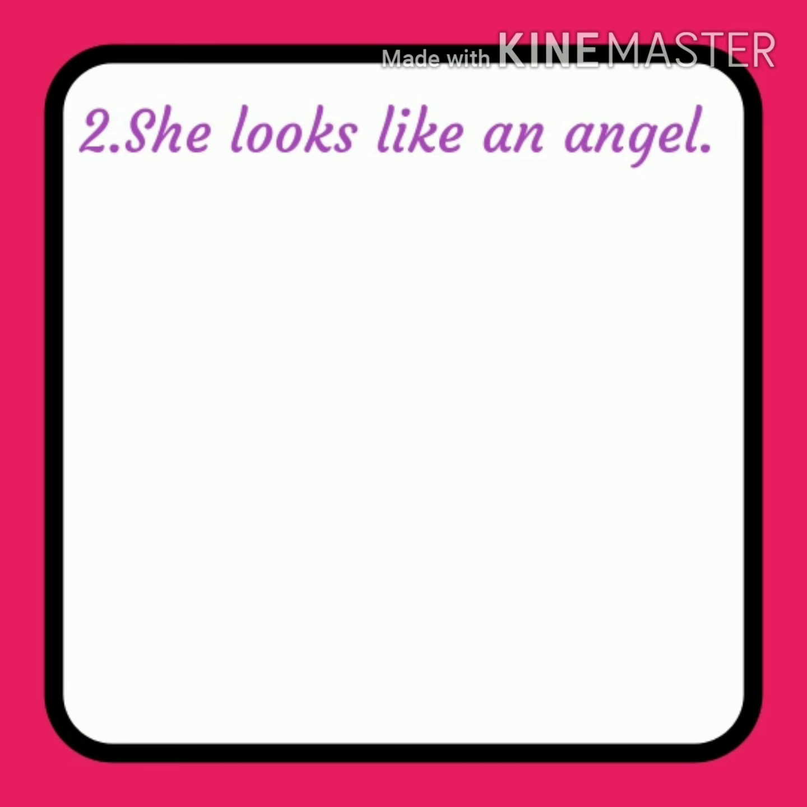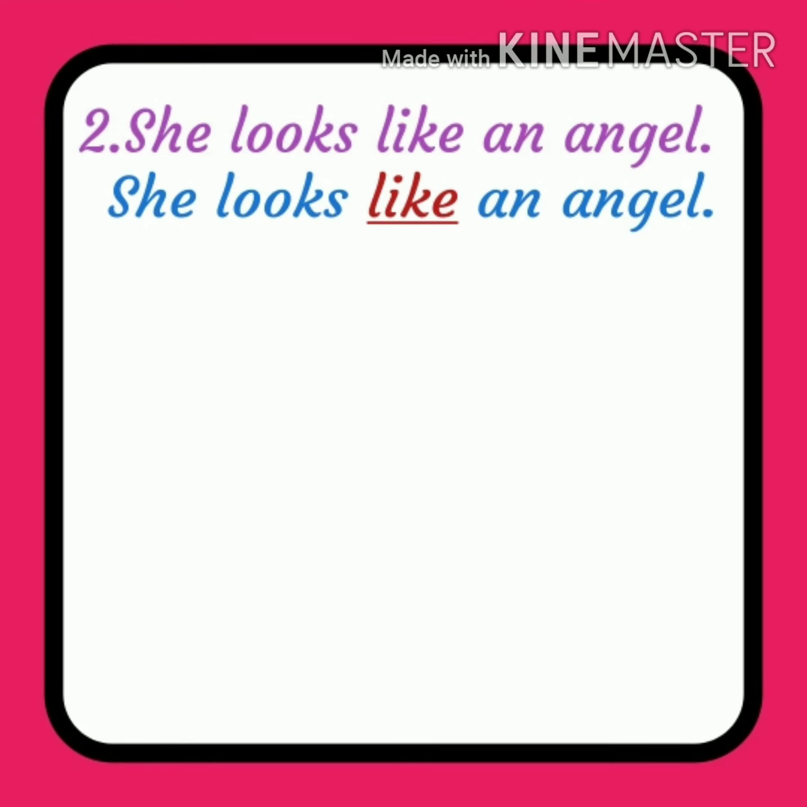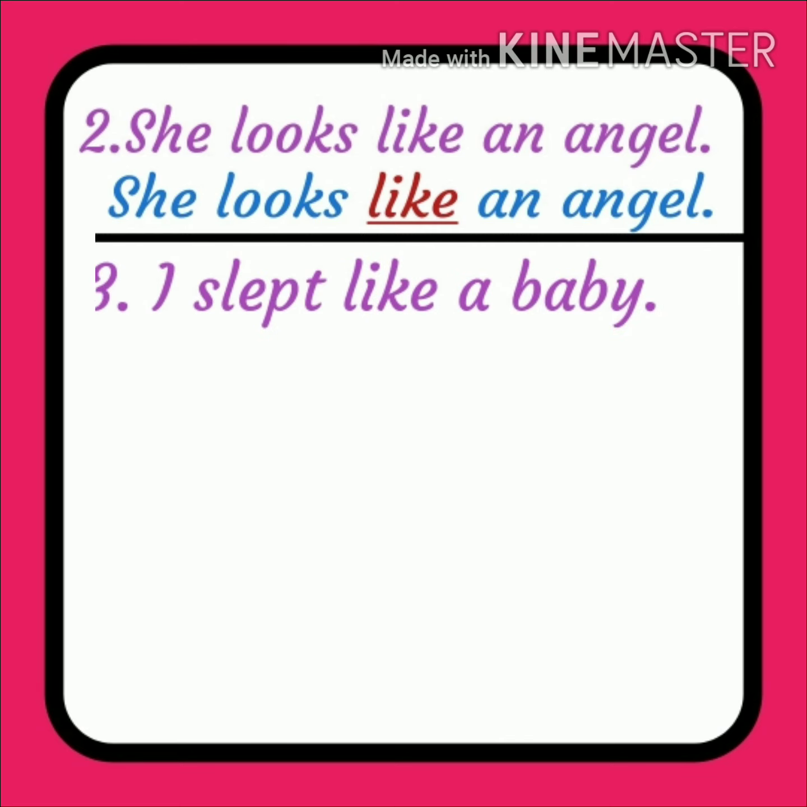Let's take a look towards this second example. She looks like an angel. She looks like an angel means what? ती angel सारखी दिसते. Is she angel? No. She looks like an angel. Angel सारखी दिसते. And which word is used to compare she with an angel? Yes, like word is used here to compare she with an angel.